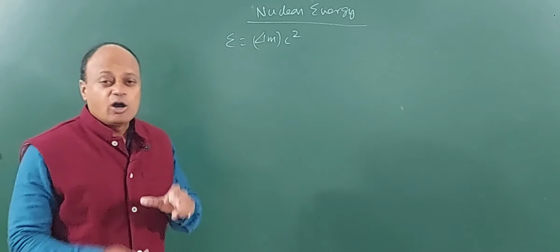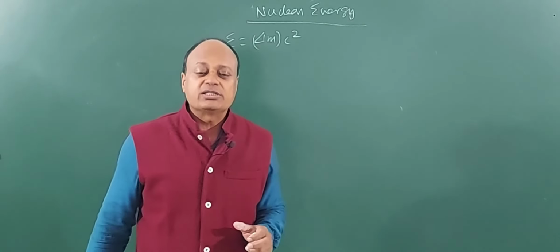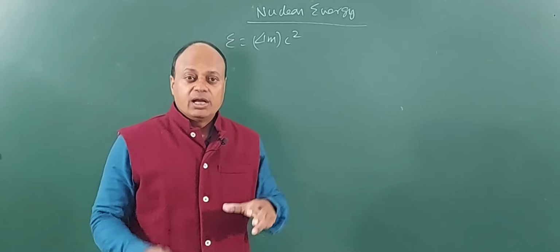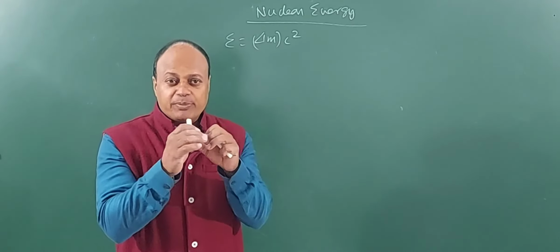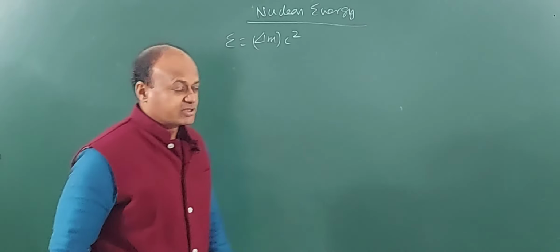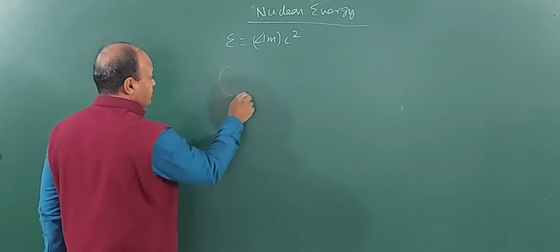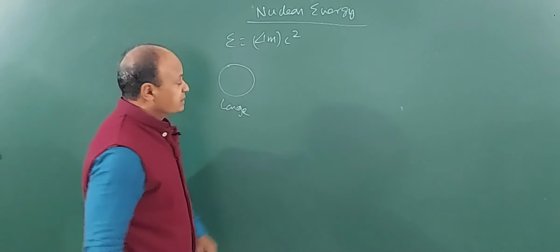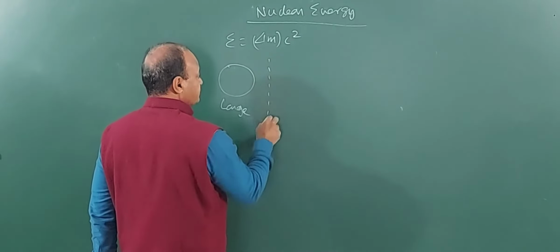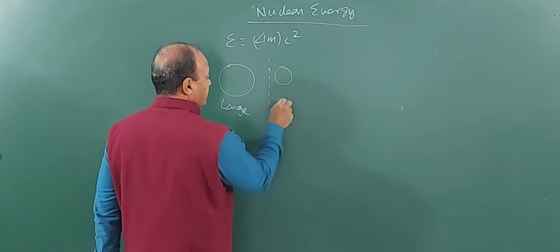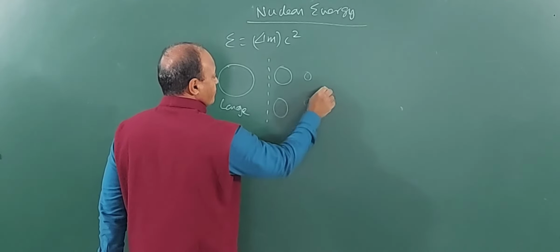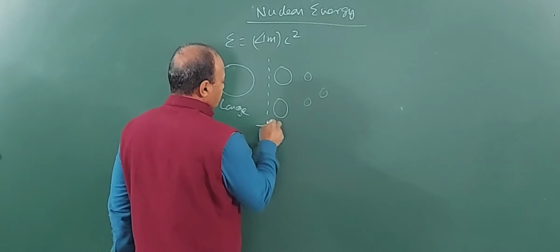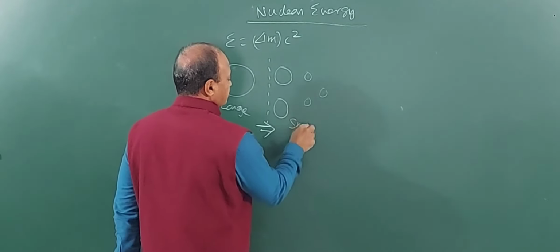Now, the question is, how does this transformation inside the nucleus take place? It can take place in two ways. First way is, a larger nucleus breaks down into smaller nuclei. For example, suppose you have a large nucleus out here. This is a large nucleus, and this large nucleus breaks down into smaller nuclei. These are smaller nuclei, for example. A large nucleus breaks down into smaller nuclei.